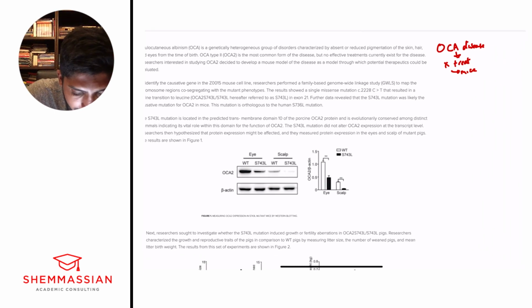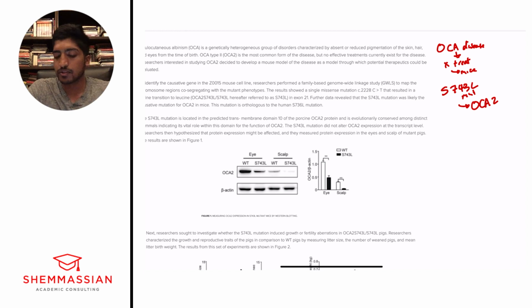We're going to say that this S743L mutation is like important to OCA2, okay? That's all we're thinking, right? This is a big picture understanding, and we don't need to focus on all these specific details, whether they're co-segregating, I don't even remember what orthologous means, right? Things like that you're not gonna have remembered from your content phase, nor that you're gonna have remembered simply from reading the paragraph once. And so we'll come back to it if needed, but right now let's go on to the next paragraph.